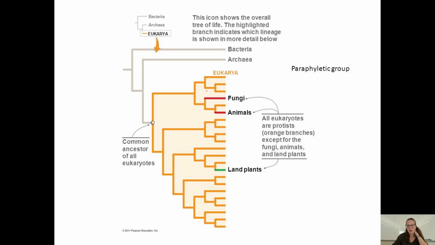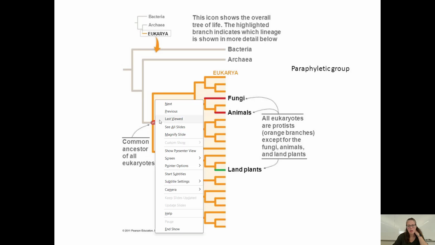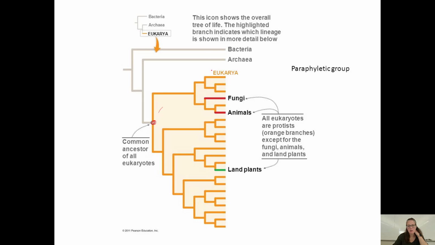I wanted to show you what I mean when I say that protists are paraphyletic. So here's the common ancestor of all eukaryotes, and the orange bits, this whole thing is eukarya. The fungi are this red branch here, animals are this red branch, land plants are this green branch. Everything else are protists. So you can see these protists are more closely related to animals than they are to these protists over here, right? Or these protists are more closely related to land plants than they are to these protists over here, right?